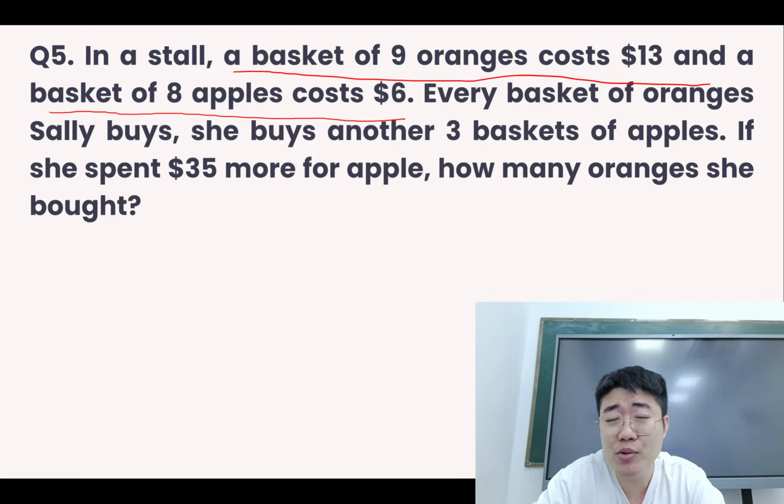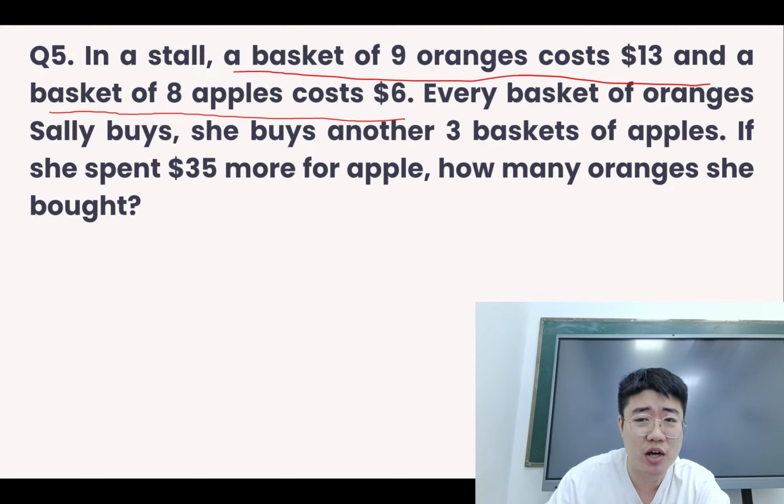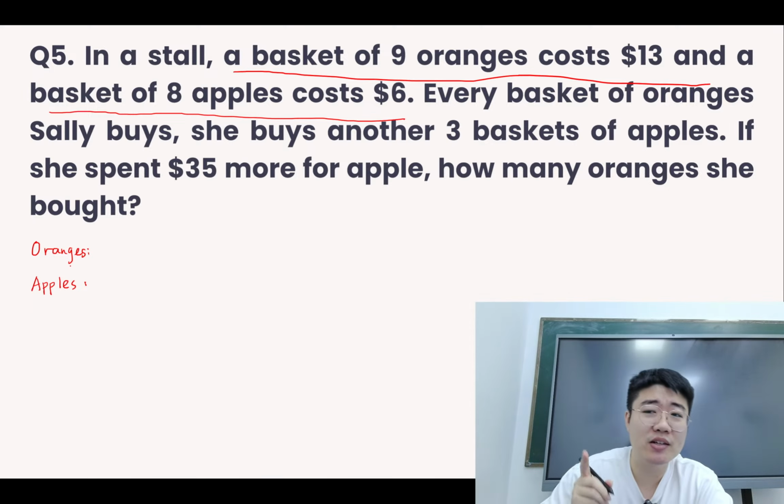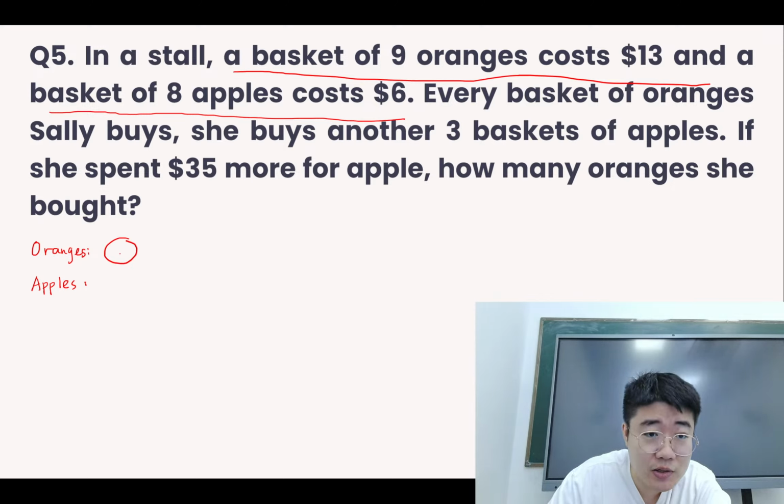Now, how about the number of apples? Then we realize that we also do not know how many baskets of apples there are. The total number of baskets is not given. So the only thing we know is that for every basket of oranges there are 3 baskets of apples. So let's take a look at the oranges and the apples. One basket of oranges, this is given, that's $13.